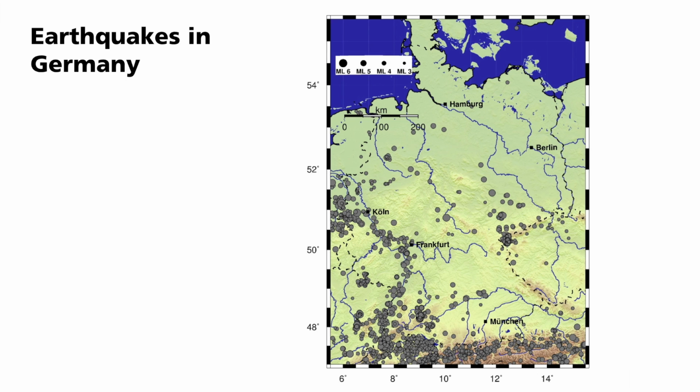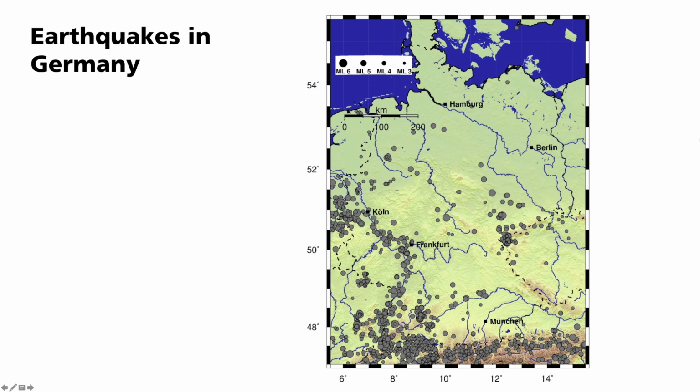Shown here is the distribution of seismicity in Germany indicated using circles. The size of the circle scales with the magnitude, the strength of the quakes. Only magnitude 3 and greater are shown here. We see that the earthquakes in Germany are unevenly distributed.